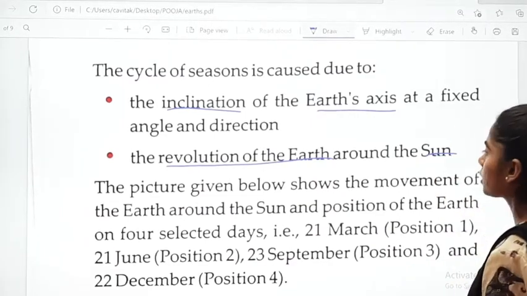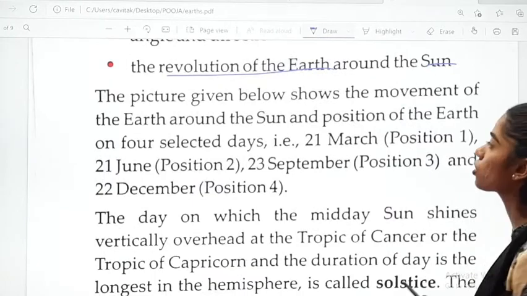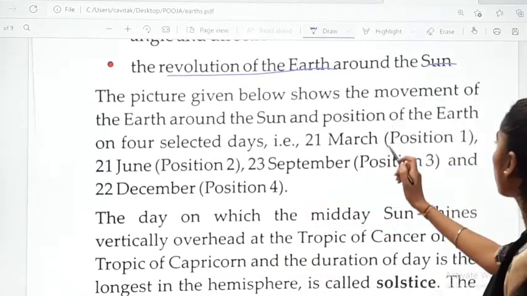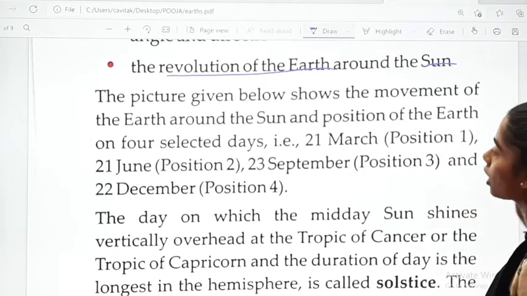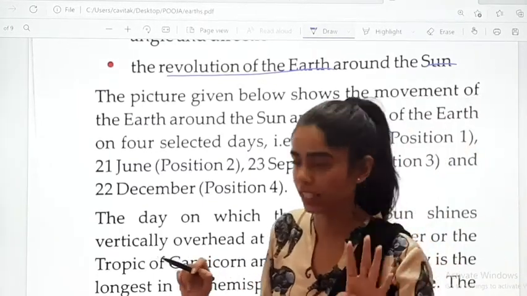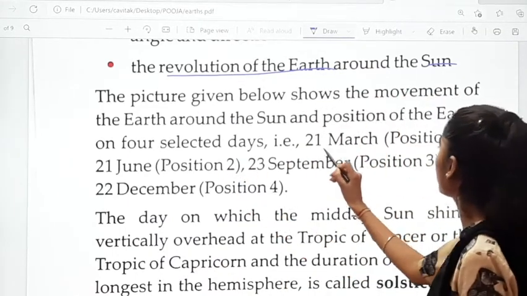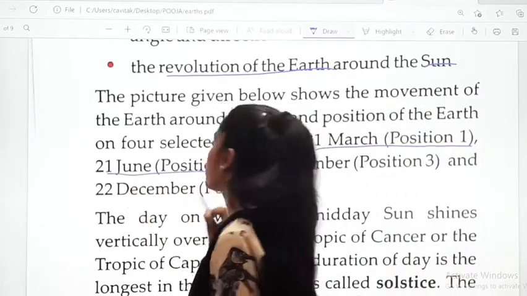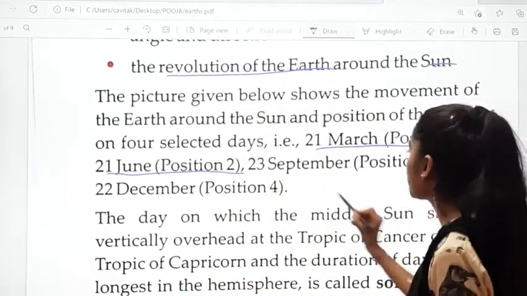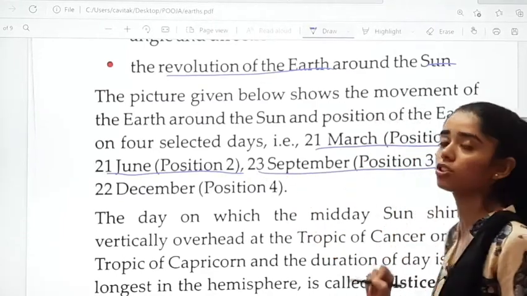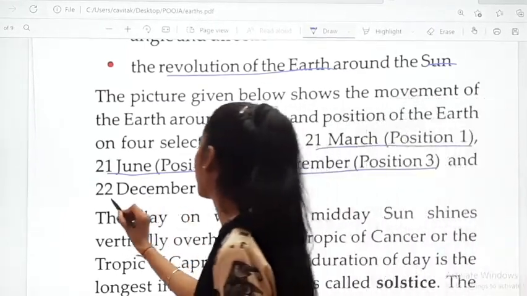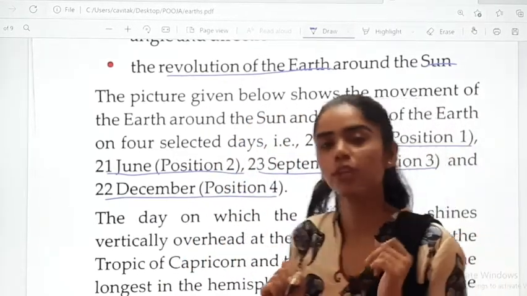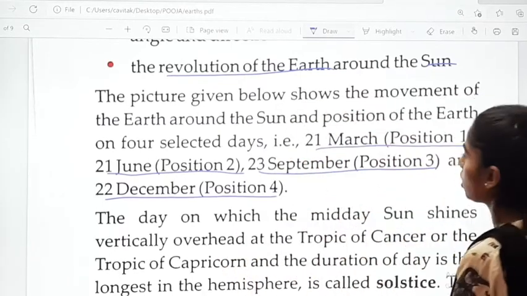Now moving forward, the picture given below shows the movement of the Earth around the Sun and position of the Earth on 4 selected days. Okay, that is 21st March is your position 1, 21st June is your position 2, 23rd September is your position 3 and 22nd December is your position 4. Okay, so that we will see now.